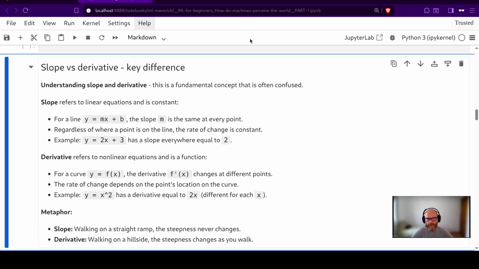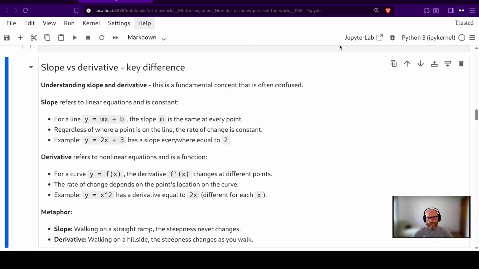Slope versus derivative. Key difference. Understanding slope and derivative is a fundamental concept that is often confused. Slope refers to linear equations and is constant. For a line y = mx + b, the slope m is the same at every point. Regardless of where a point is on the line, the rate of change is constant. Example, y = 2x + 3 has a slope everywhere equal to 2.